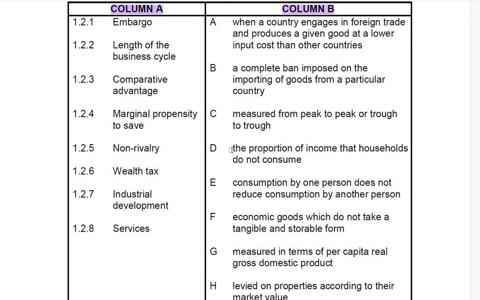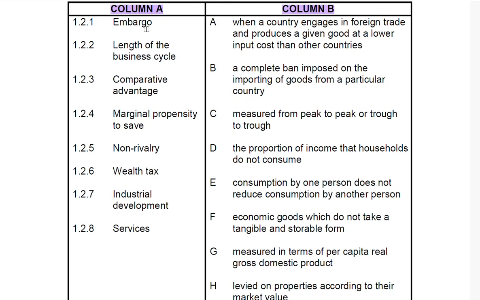You need to understand what is where. Once you understand that, it is easy for you to keep on plugging. So now 1.2.1, it is embargo. So what is an embargo?